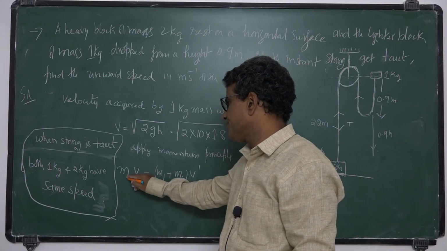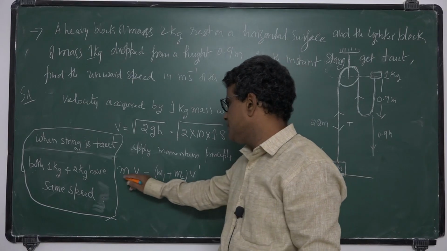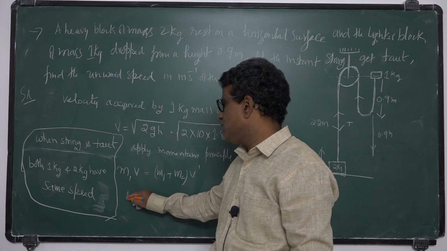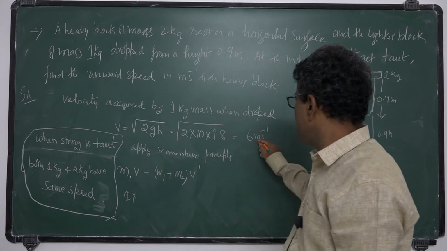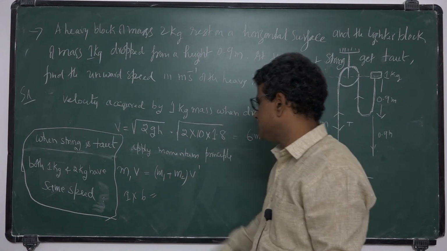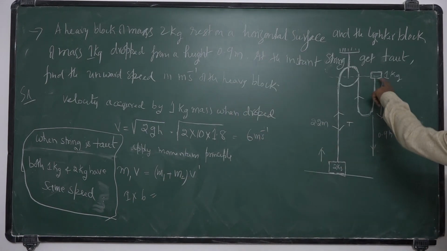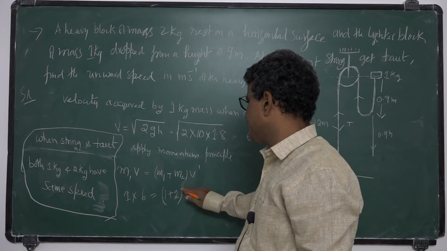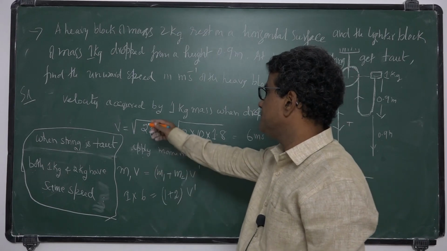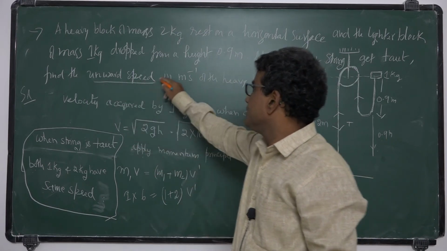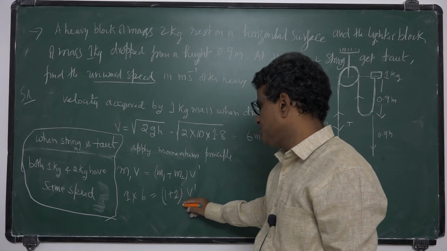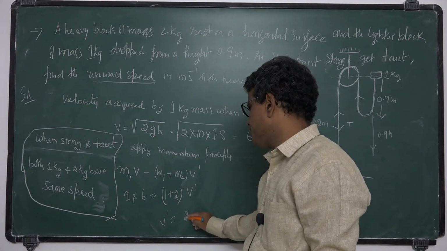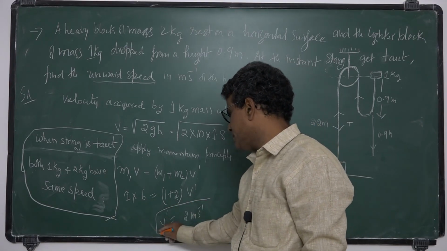The initial momentum is m1v, which is 1 into 6, equal to m1 plus m2, that is 1 plus 2, 3 kg, into v dash. v dash is the common speed, the upward speed acquired by this 2 kg mass. So v dash is 6 by 3, which is 2 meters per second.